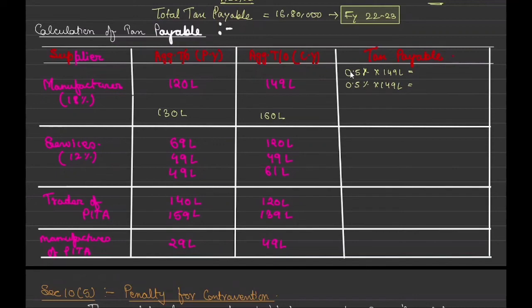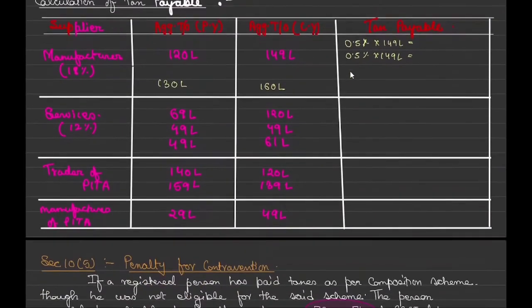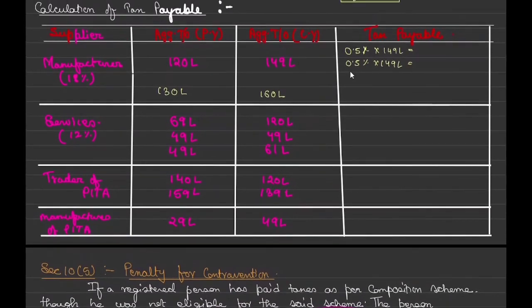Because in this example, when we saw that he is covering this limit, that means in the current year he is eligible. Correct. In the current year he is eligible, so definitely he got registered as a composite dealer, but he crossed the limit.